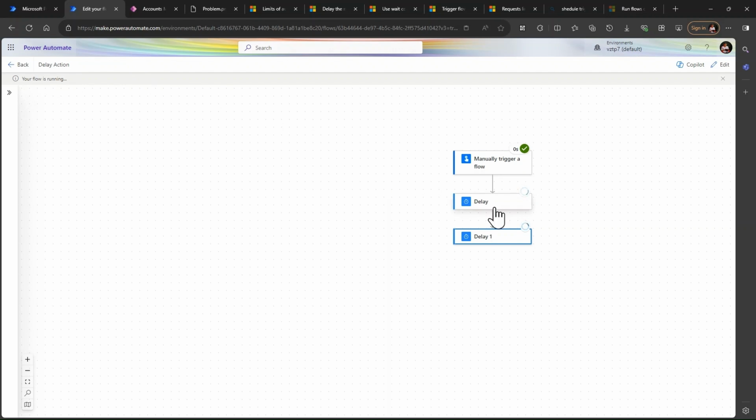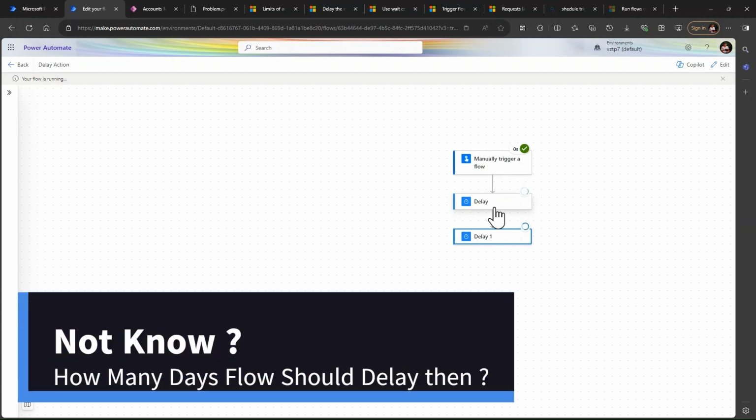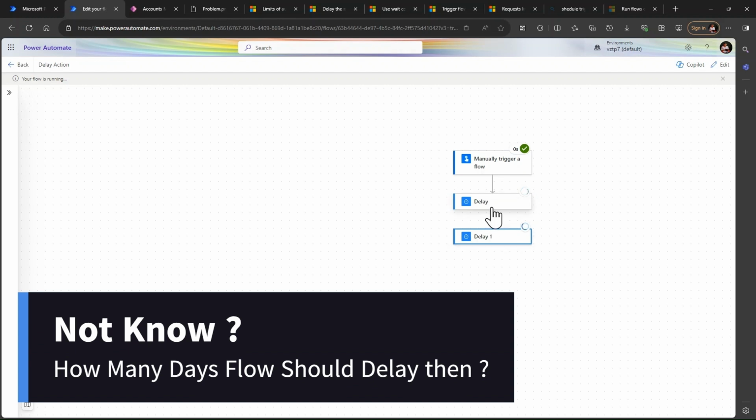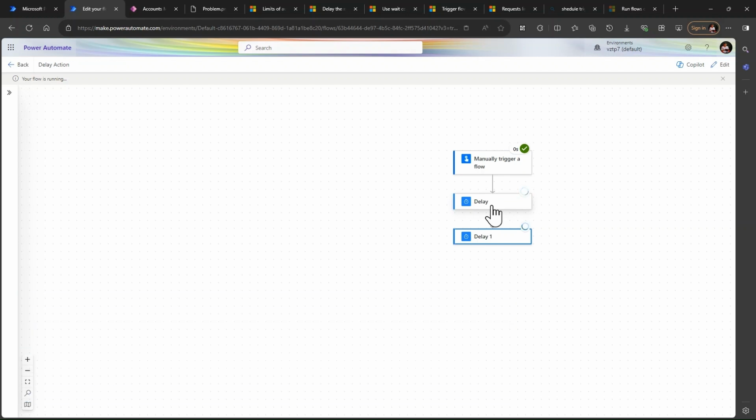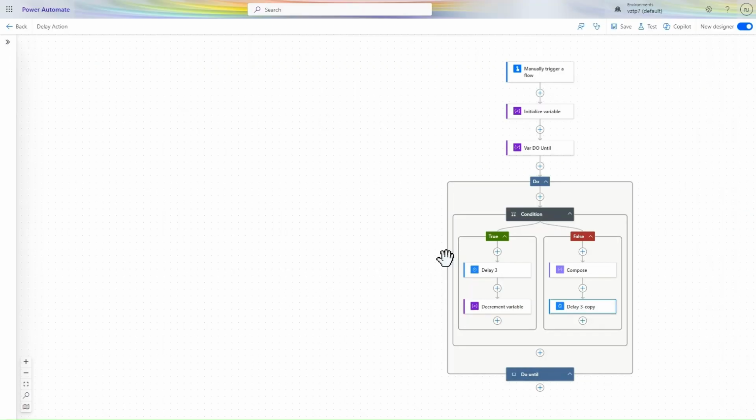But in what case do I not know how many days my flow is waiting? In this case we know our flow is waiting for 32 days. But in such scenarios, I don't know whether it is waiting for 30 days, 32 days, or 35 days. So what should we do in that type of scenario? Let me showcase how to overcome that problem. In such scenarios, you can use the do until action.